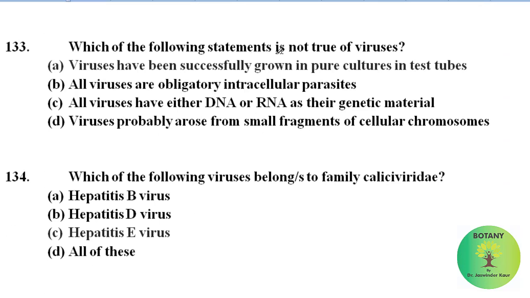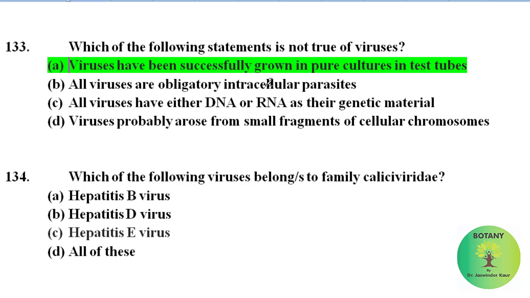Which of the following statements is not true for viruses? Viruses have been successfully grown in pure cultures in test tubes. All viruses are obligatory intracellular parasites. All viruses have either DNA or RNA as their genetic material. Viruses probably arose from small fragments of cellular chromosomes. Correct answer is viruses have been successfully grown in pure culture in test tubes. This is the correct answer.